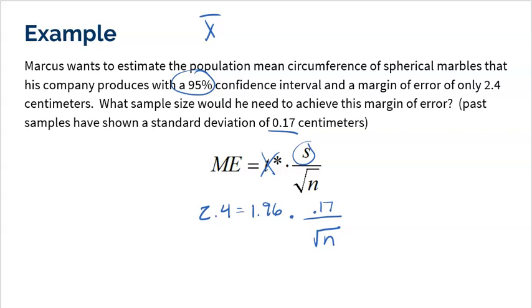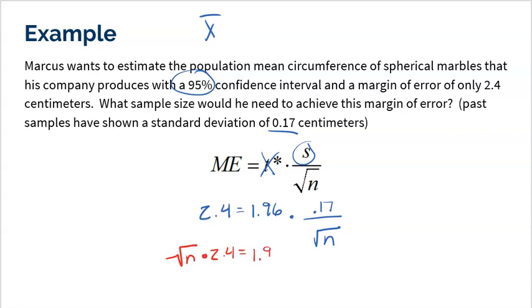And then for the standard deviation, the problem is going to have to give you something. Remember, when we were working with proportions, we had a similar problem where we just said, well, we don't know what p hat is, so let's just use 0.5 and 0.5. Here, we can't do that. So we can't just put a 0.5, right? We have to have some knowledge of what that standard deviation is, kind of like I gave you here. All right, so at the end of the day, now we need to put our algebra skills to test to solve this. First thing I'm going to do is I'm going to divide, or excuse me, the opposite of dividing is to multiply. I'm going to multiply the square root of n to the other side.